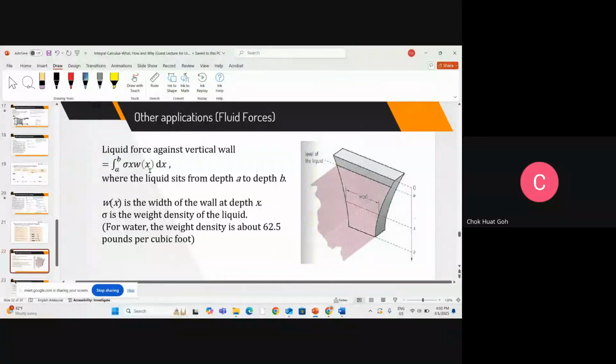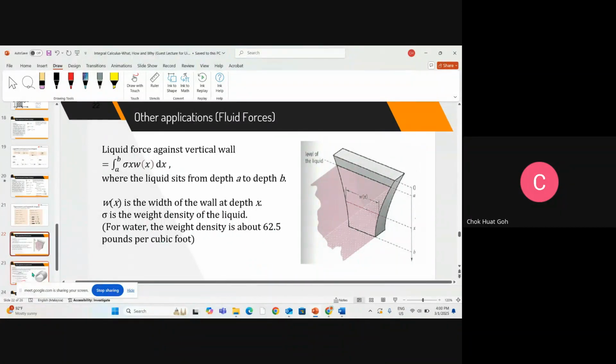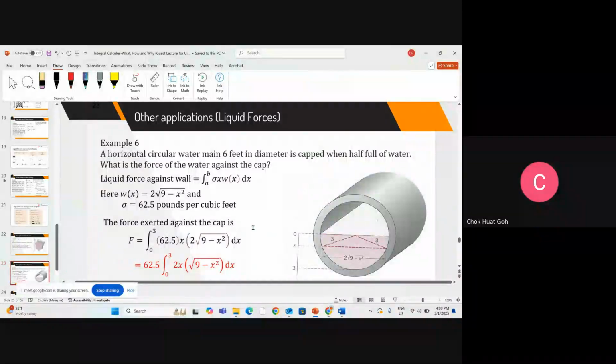So there are some formula to get the liquid force. We talk about water a lot. So for example, the water density is 62.5 pounds per cubic feet. Okay, I already show you already. So for example, for those who do civil engineering, you have this water pipe, and then you have your liquid. Then you want to design a cap on one end. How strong do you want to design your cap? Then you have some formula.